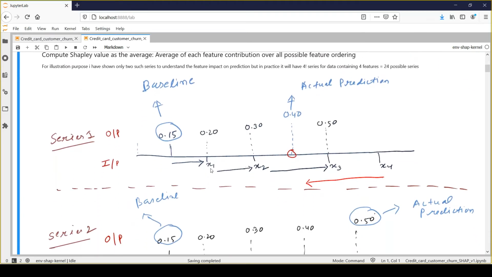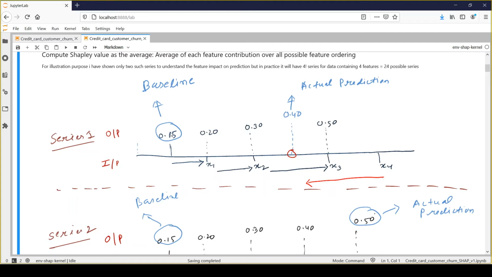So here I'm taking 4 different features, x1, x2, x3 and x4, for explaining my model output. Okay, and there are two very important concepts. The first one is the baseline value. The baseline value is nothing but the mean of all the predictions against my training data. Okay, and then there's the actual outcome of my data instance, so here in this case 40%. So 40% is the probability score for customer churn.